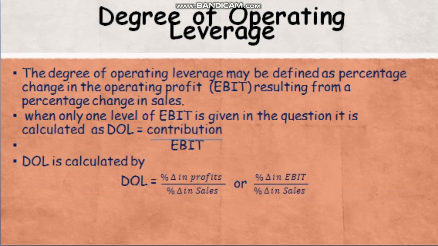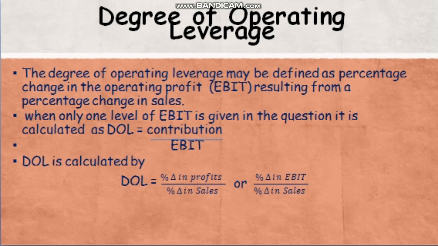So let us see the degree of operating leverage. The degree of operating leverage may be defined as the percentage change in operating profit resulting from a percentage change in sales. It is calculated using the formula percentage change in profits divided by percentage change in sales, or percentage change in EBIT divided by percentage change in sales.